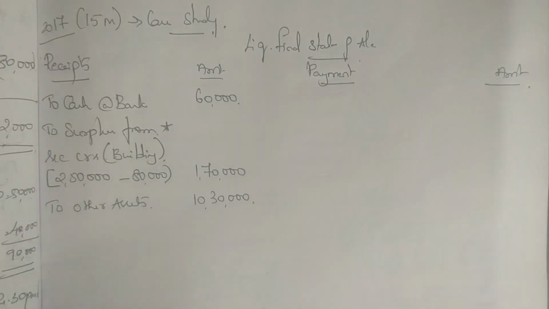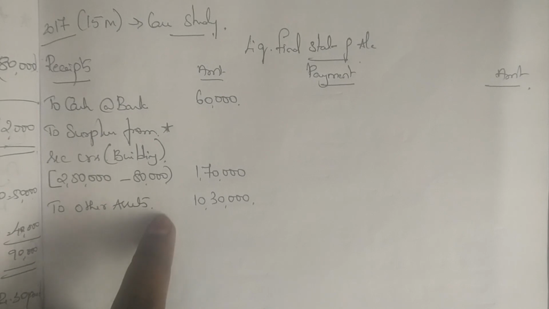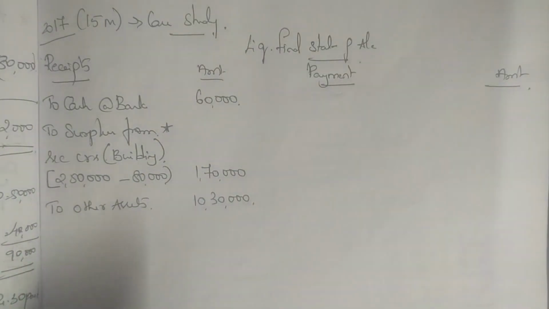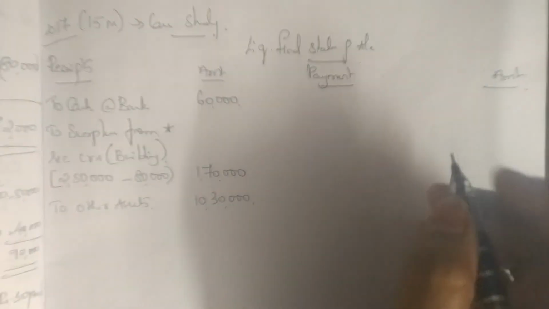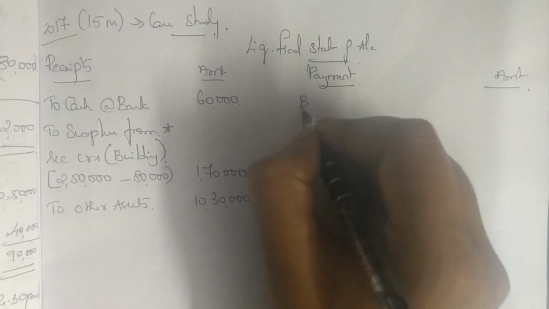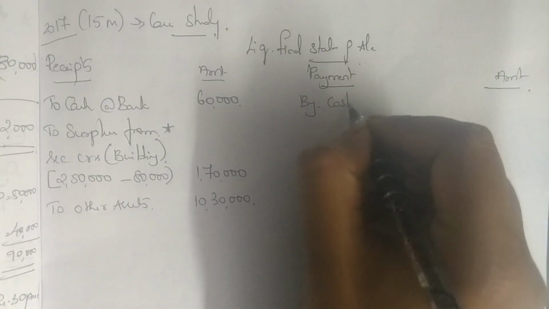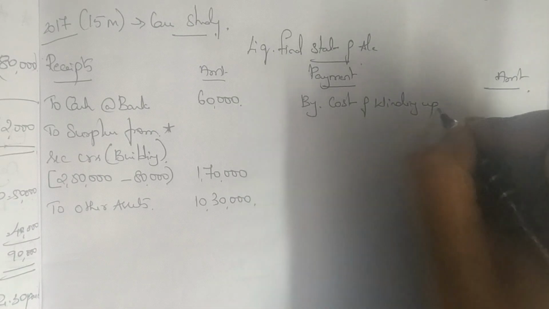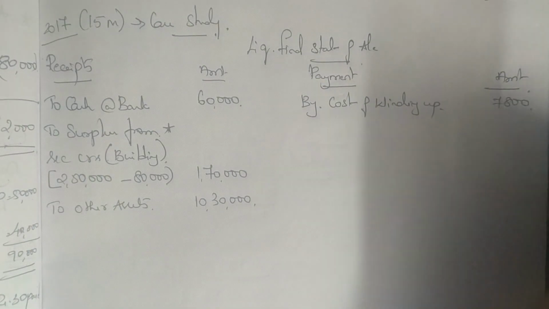Whenever an asset is pledged, whenever an asset is mortgaged, do not show it under other assets realized. We only show the surplus value. We only show the difference amount, not the original amount. Okay. So receipt side is done. We'll go for the payment side. So liquidation expense or cost of winding up, both mean the same. So cost of winding up given is 7,800.